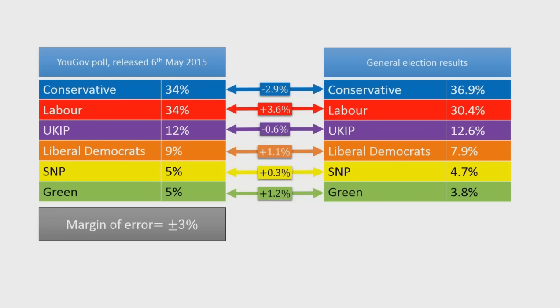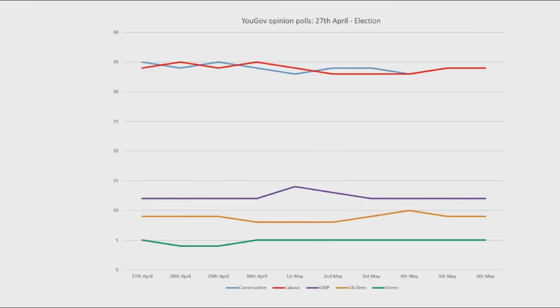So what bias is, remember, is that if on average the polls don't give the correct population parameter, so in other words, if on average the polls aren't representing the voting intention of the population, then we would say that there is bias. So let's look at what the opinion polls looked like between the 27th of April and the election.